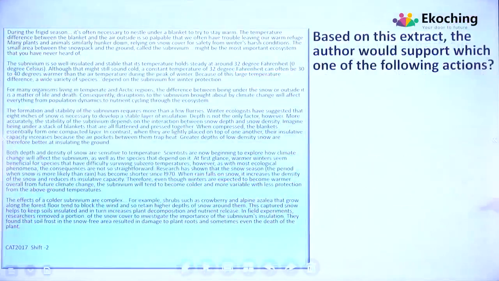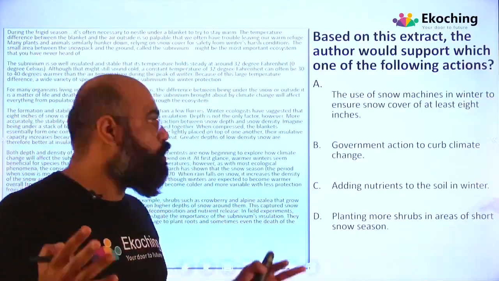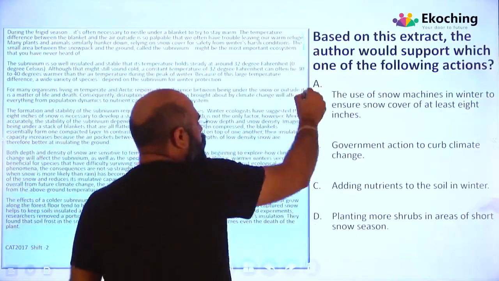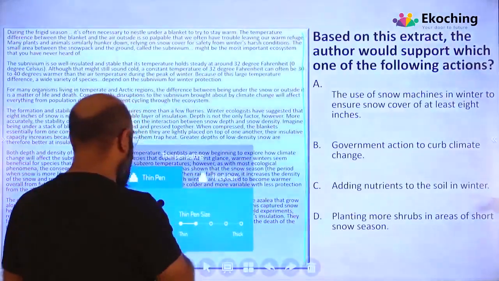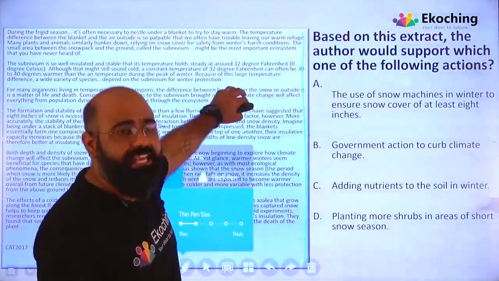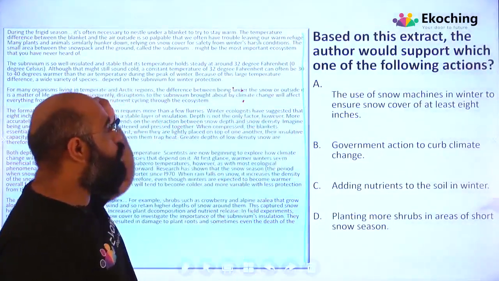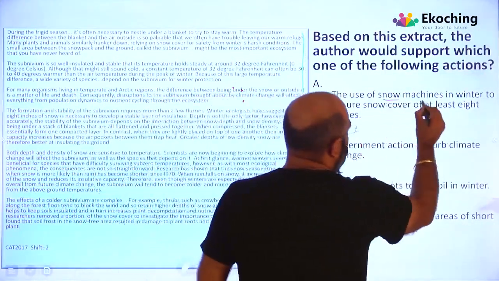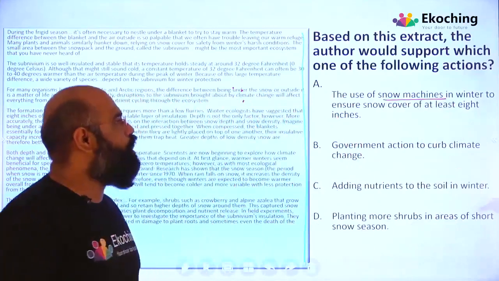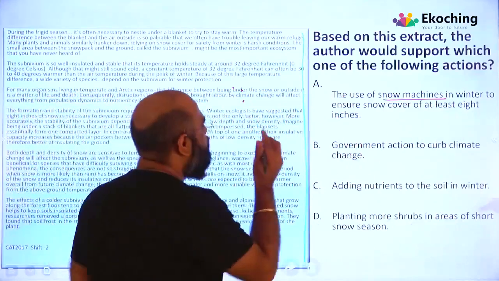Based on this extract, what is given to you, the author would support which of the following actions? So, author will support, based on the reasoning the author is giving. Let's understand that also. The use of snow machines in winter to ensure snow cover of at least 8 inches. Okay, ठीक है.